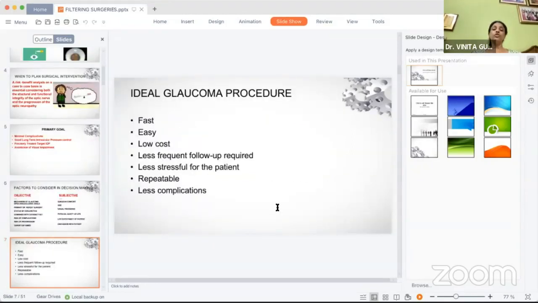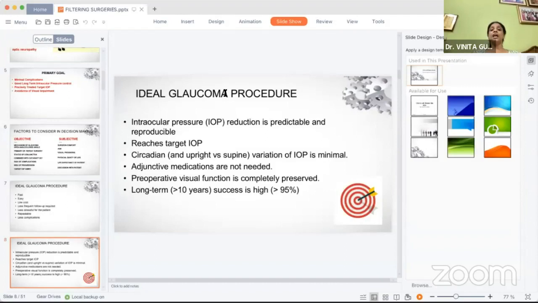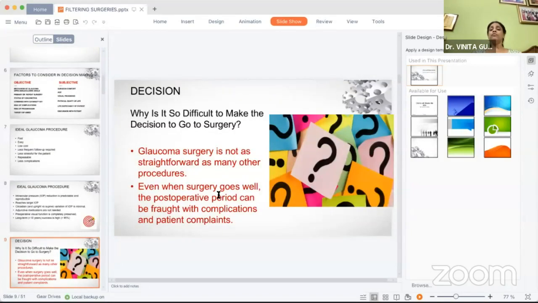So an ideal glaucoma procedure should be one which is fast, easy, with a low cost, repeatable, and with fewer complications, giving us intraocular pressure control which is predictable and reproducible, and with the least of circadian variations, with no need of adjunctive medications, and a long-term success. So why is it so difficult to make a decision in this regard?